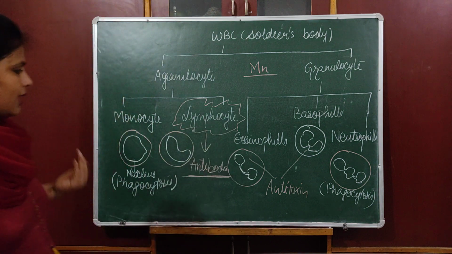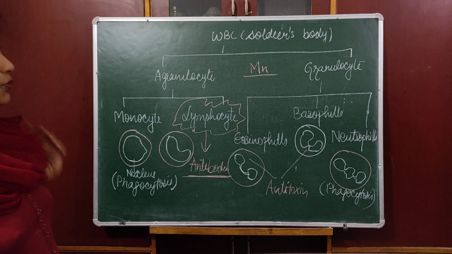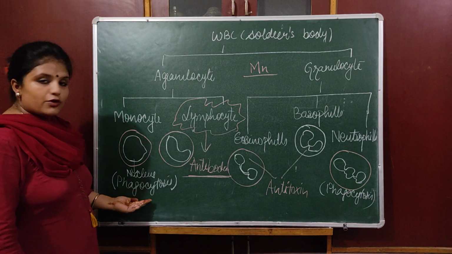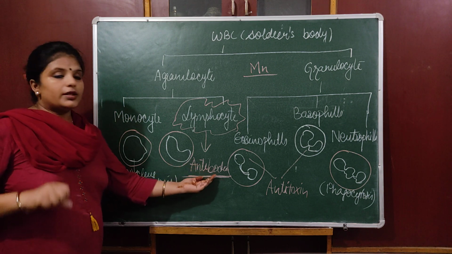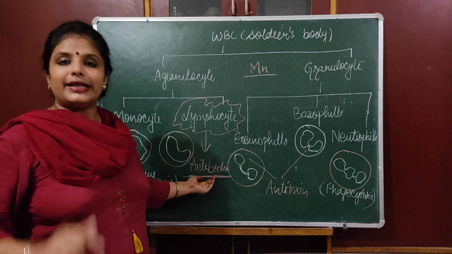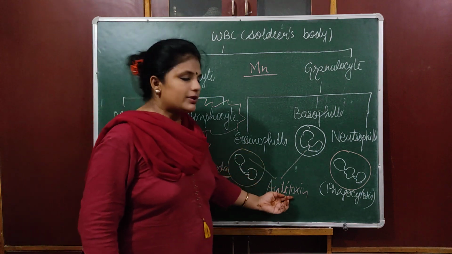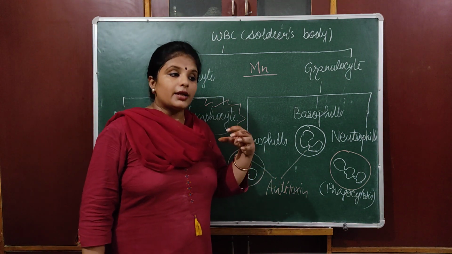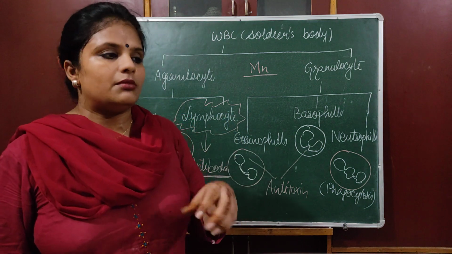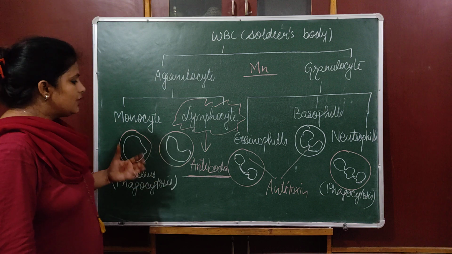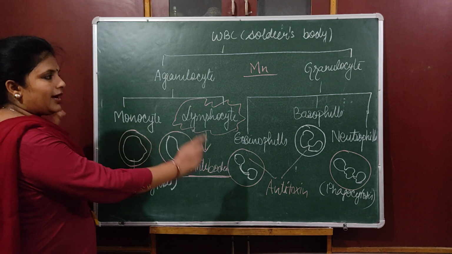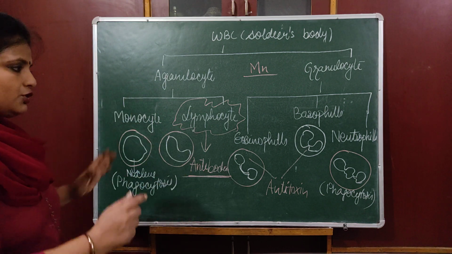Just 5 minutes back, I told you there are 3 ways to provide immunity. Either they can do phagocytosis, means they can engulf the disease-causing microorganism, or they can produce antibodies against the antigen, or they can produce antitoxin, that is, they can produce a chemical substance against the toxic substances. Okay, so now we have 5 kinds of WBC in total.